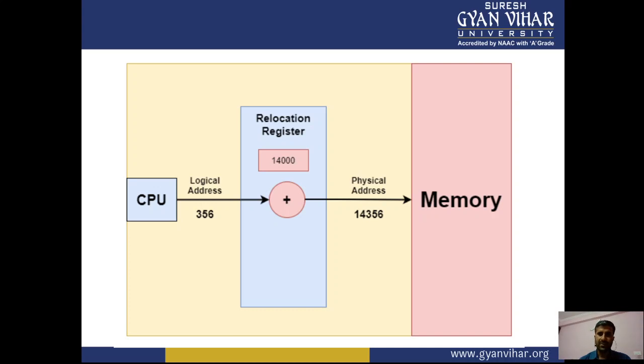So here the CPU logical address is 356. The relocation register is another unit. With the help of the relocation register plus the logical address, we can find out the physical address as well. With the help of all those things, we can cover all of this.